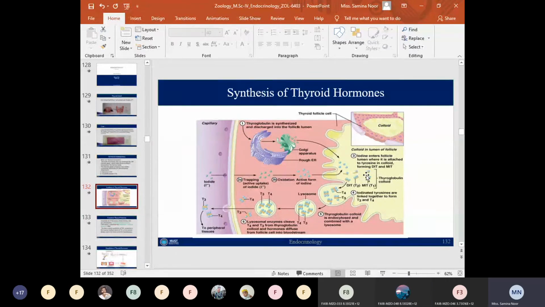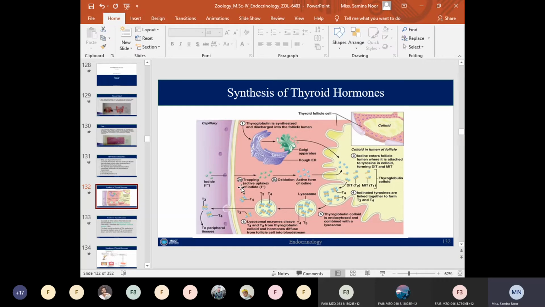So we are talking about the synthesis of thyroid hormones, which involves different steps. The first step is the synthesis of the thyroglobulin, and this occurs in the lumen of the thyroid follicle cells. After the synthesis of the thyroglobulin glycoprotein, it is transported to the colloid.